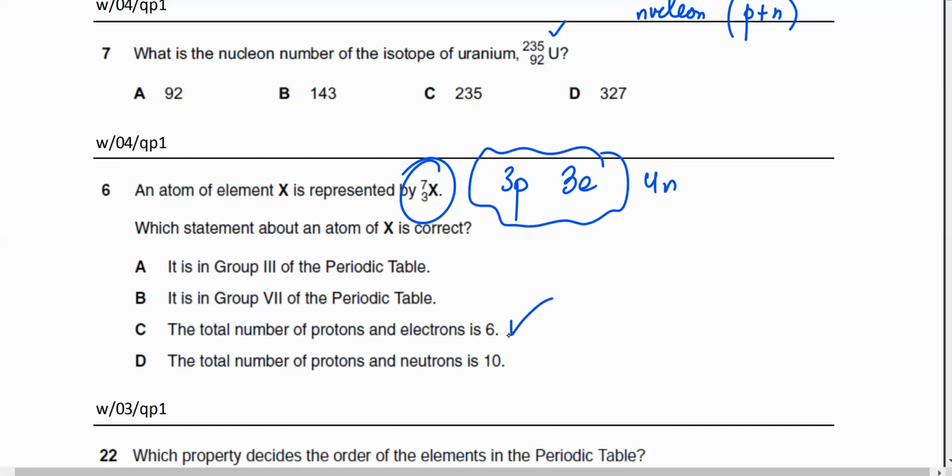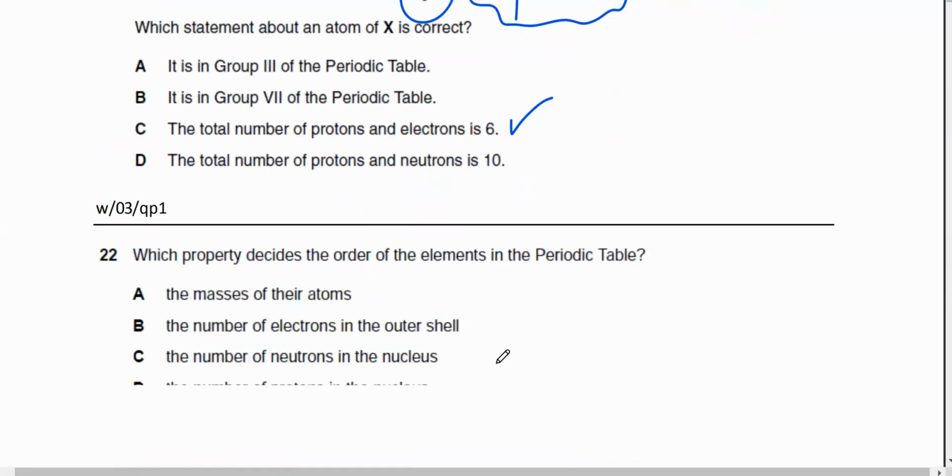Yes, sir. And the last statement is also incorrect. The total number of protons and neutrons, that is 7. That's the nucleon number. So the last statement is incorrect.